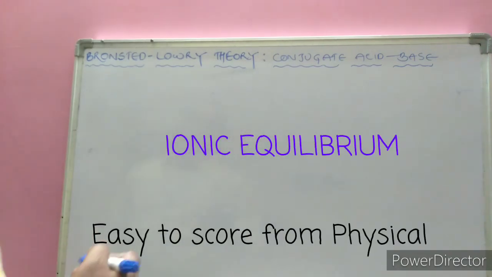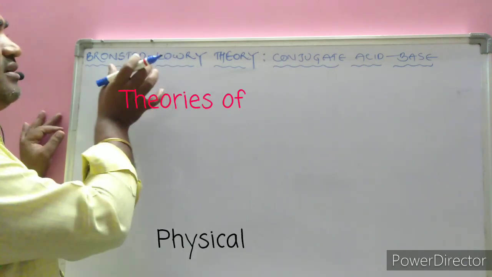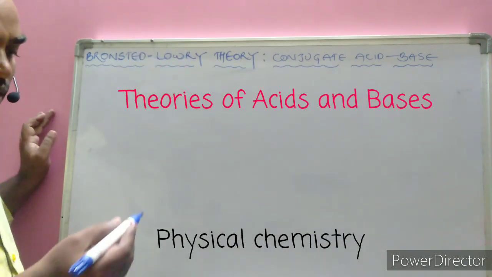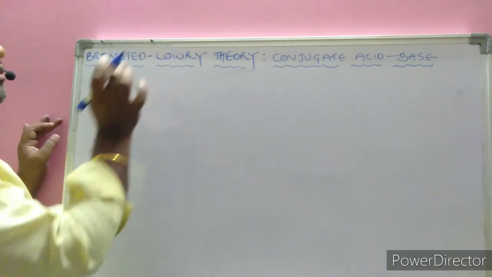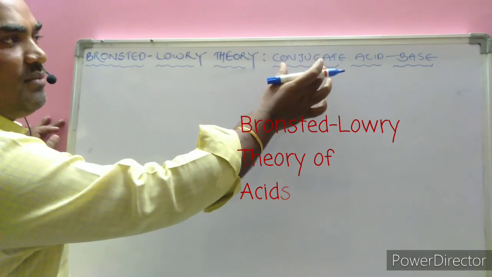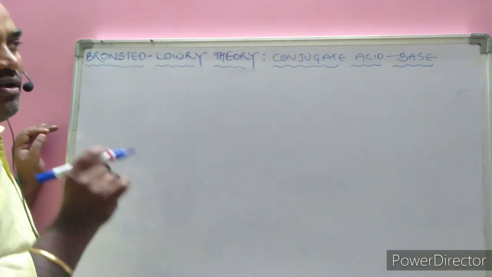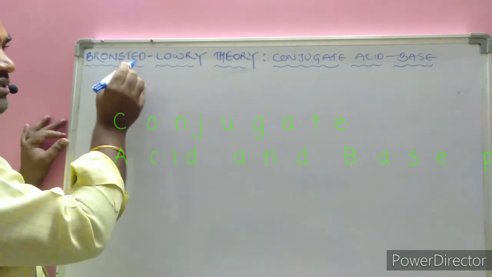Welcome students. Today one more important physical chemistry topic is the Bronsted-Lowry theory. To overcome the drawbacks in the Arrhenius theory, Bronsted and Lowry independently proposed this theory. It also covers a major important aspect, the conjugate acid-base theory. According to Bronsted and Lowry,